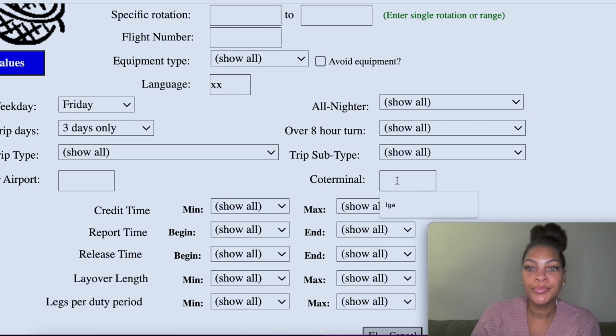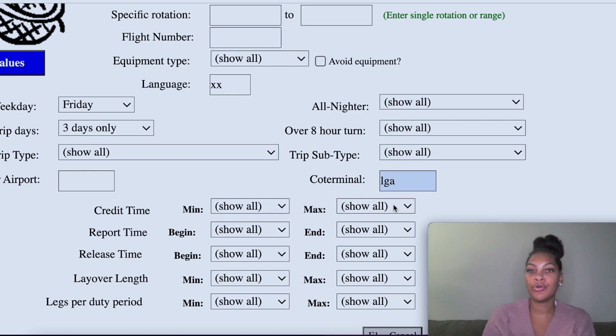Now, for my cold terminal, I'm going to put in LaGuardia, because here in New York, we fly out of 2 bases. One is LaGuardia and the other one is JFK. I prefer LaGuardia because it's just a better option for me. So I always request LaGuardia.